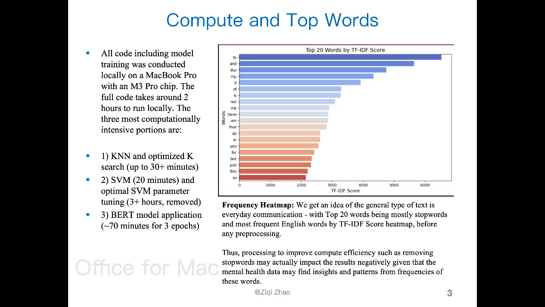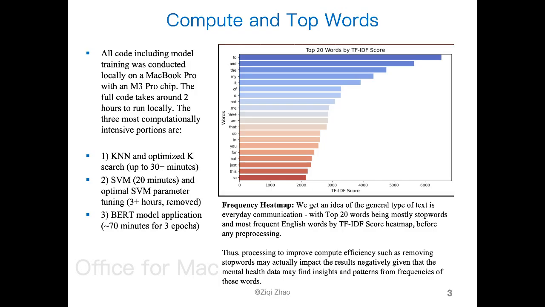On the right, we see the top 20 words by TF-IDF frequency in a frequency bar chart and heat map. We get a very clear idea that the general type of text is everyday communication. The 20 words are mostly stop words, such as to, the, in, very frequent English words.